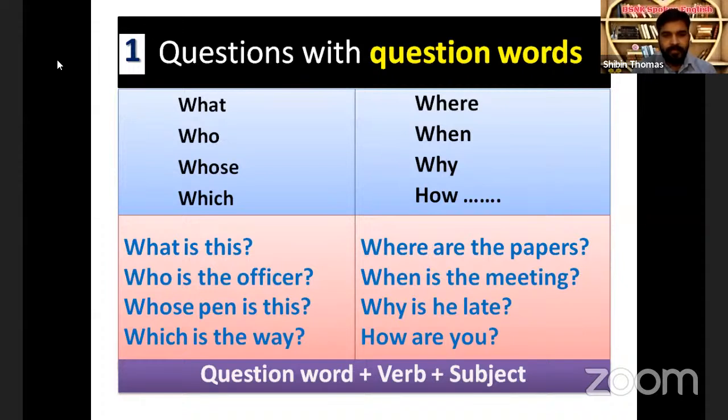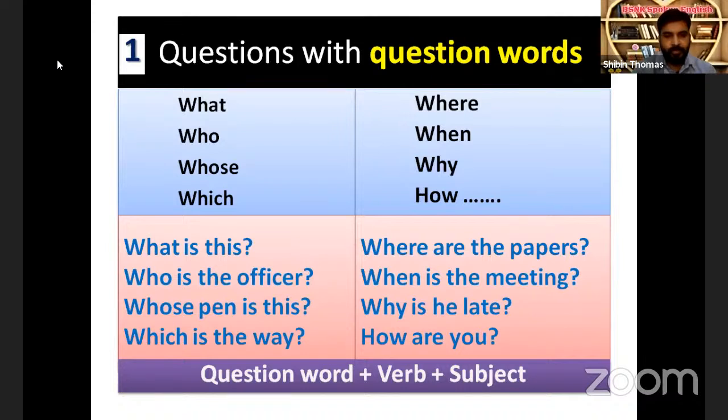Except that, all the questions begin with a question word. Then the second step is the verb, and the third step is the subject. What is this? What is the question word, is the verb, this is the subject. Who is the officer? Who is the question word, is the verb, and then the officer is the subject.